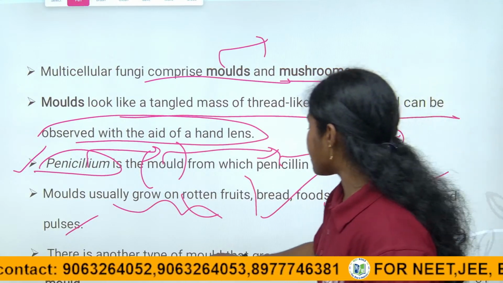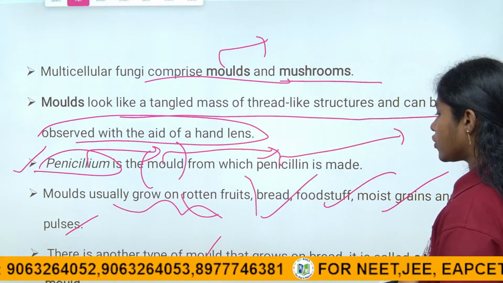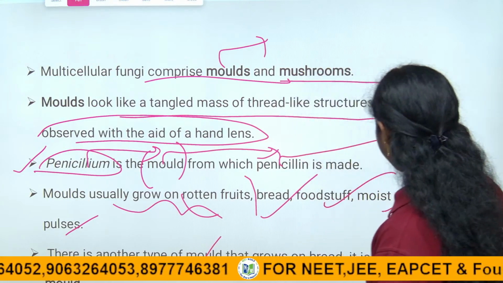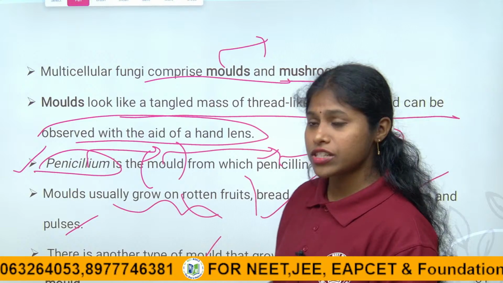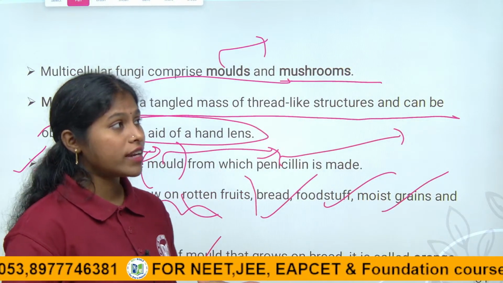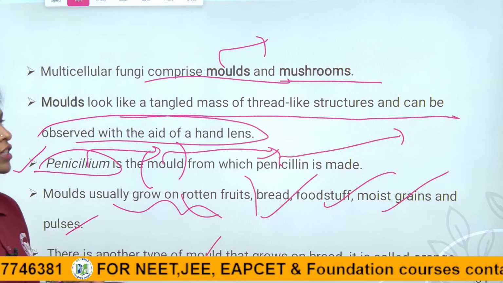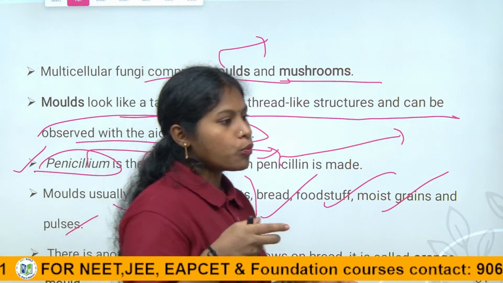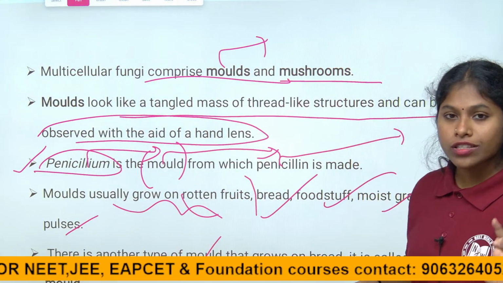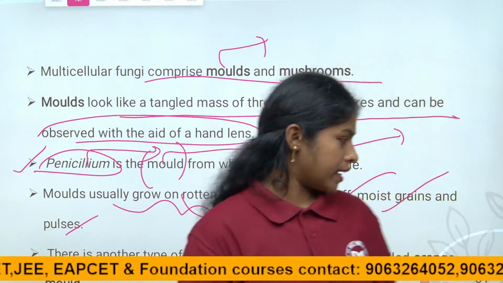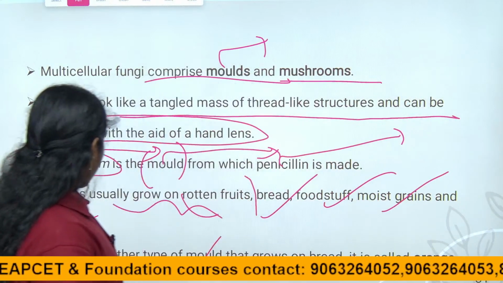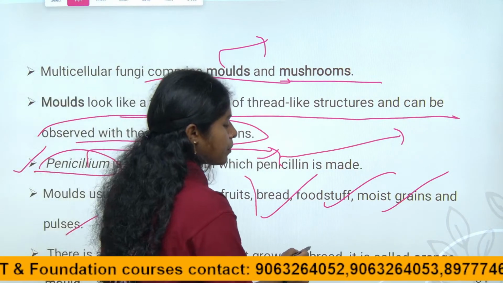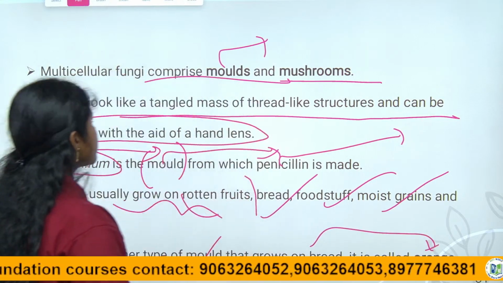There is another type of mold that grows on bread, called orange mold. The fungi which grow on bread are called the nuisance of the bakery, because, children, they usually grow more on bread. So another type of mold that grows on bread is called orange mold. Why, children?